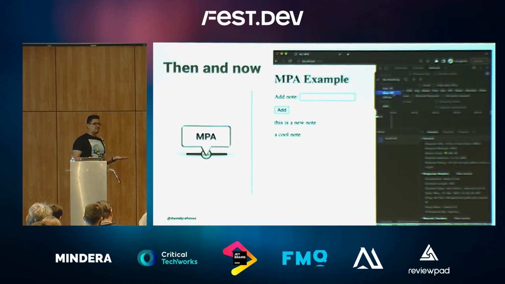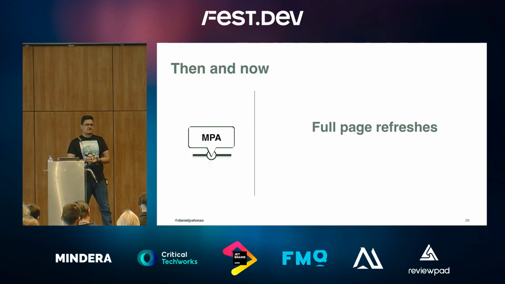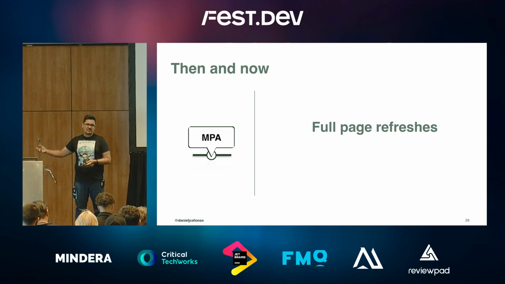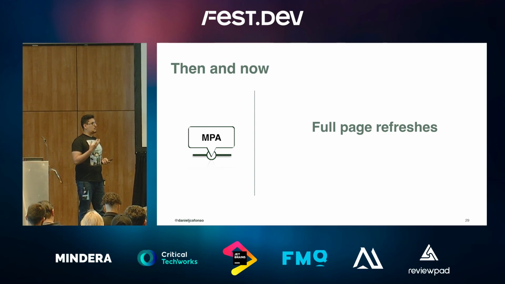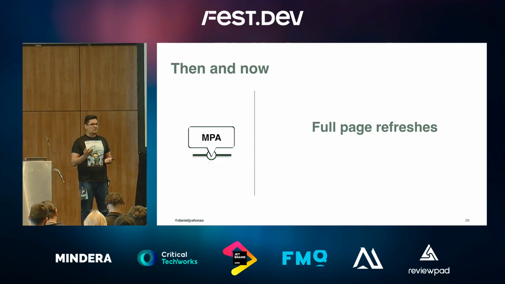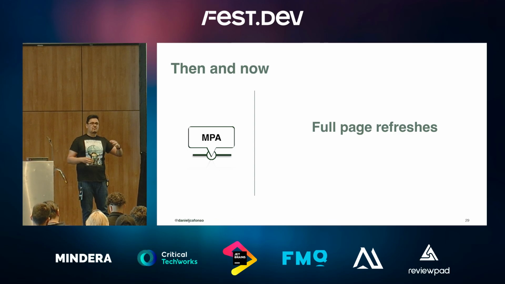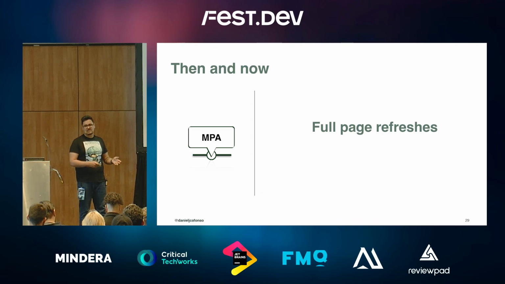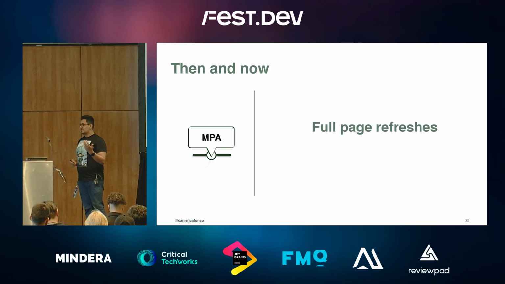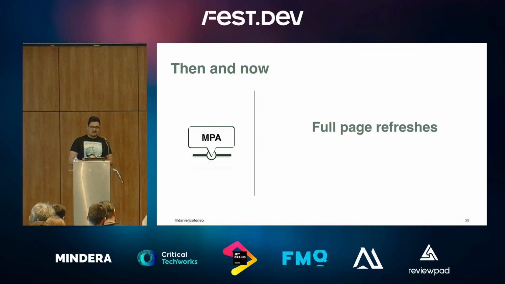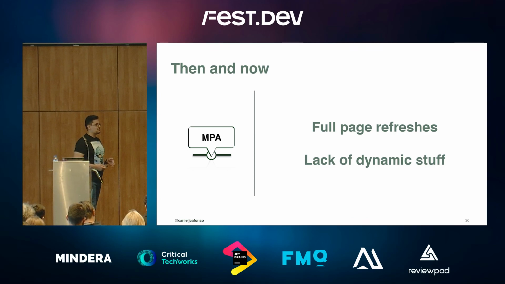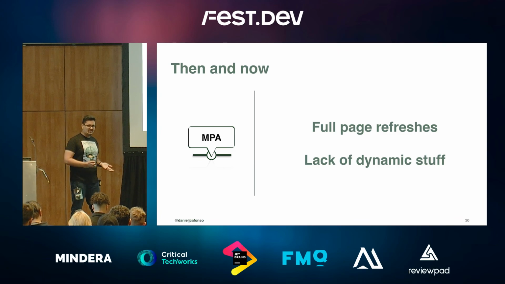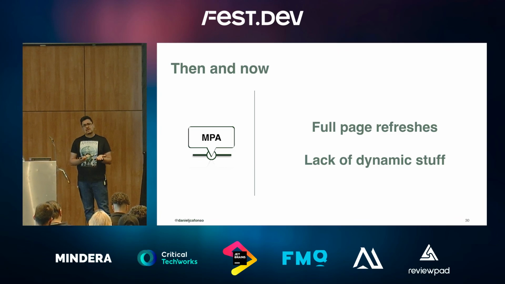But there were a couple of issues with this approach. First, there were full page refreshes, because every time we did a post, the data went to the server, which returned the HTML, and the browser had to refresh so we could render the new page. For instance, if you are focused on an input, you would lose that focus, because you're rendering something new every time the request was triggered. And then we had that lack of dynamic behavior. There was no JavaScript on the page, so we only had what the browser gave us. So we went in with the JavaScript way.